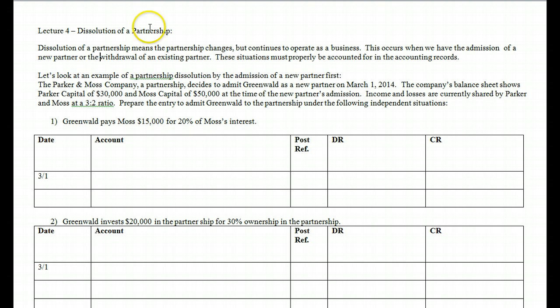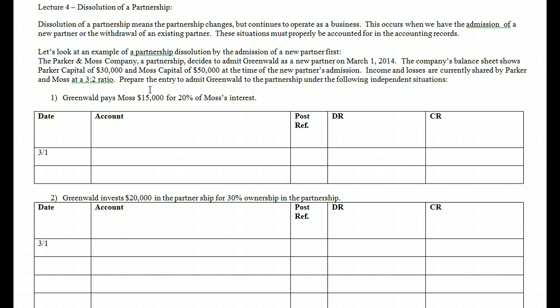So let's look at an example of a partnership dissolution by the admission of a new partner first. The Parker Moss Company, a partnership, decides to admit Greenwall as a new partner on March 1st, 2014. The company's balance sheet shows Parker capital of $30,000 and Moss capital of $50,000 at the time of the new partner's admission. Income and losses are currently shared by Parker and Moss at a ratio of 3:2. Prepare the journal entry to admit Greenwall to the partnership under the following independent situations.